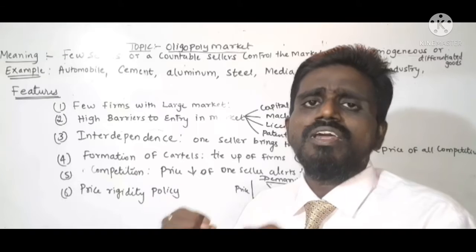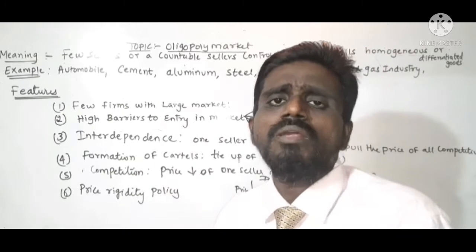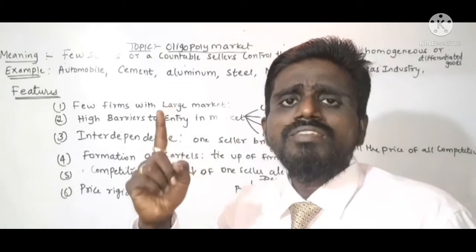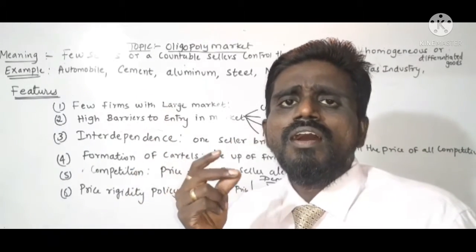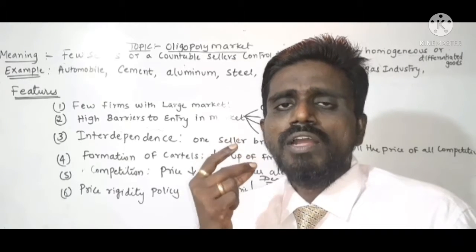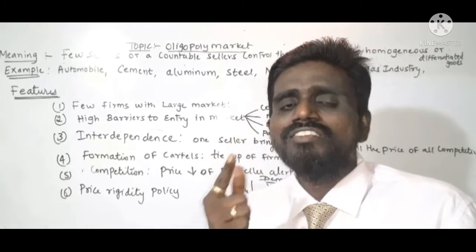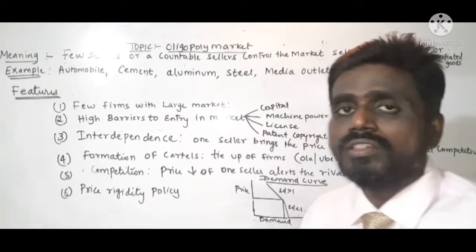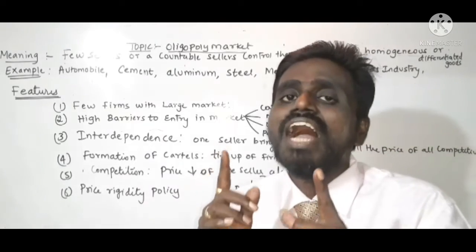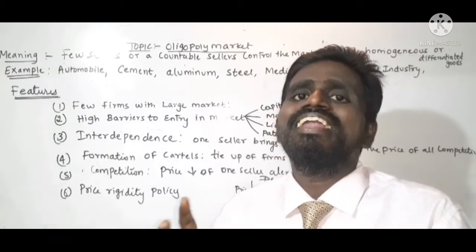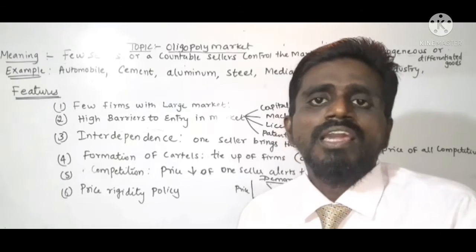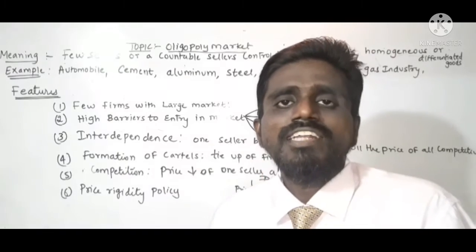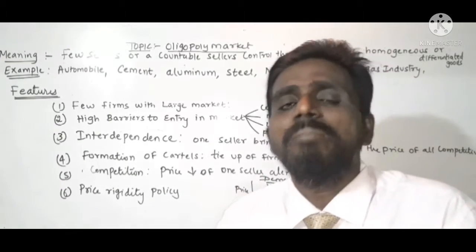Suppose one seller in the oligopoly market brings down his product price, it will quickly affect the price of the other products in the market. That means each and every rival firm will be alert. Each firm watches each and every firm's action. Understood?